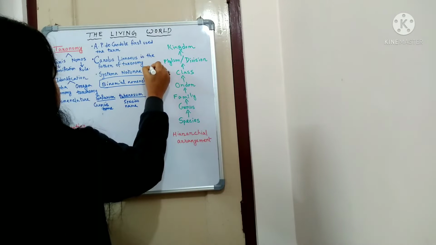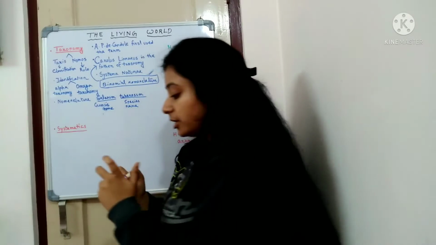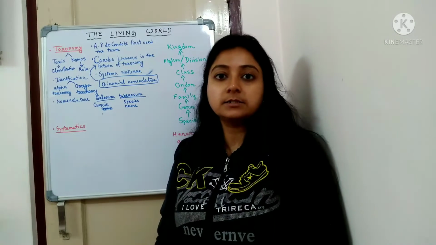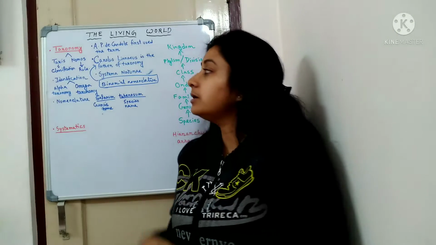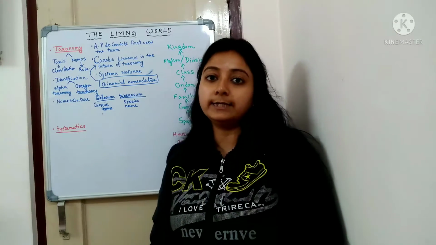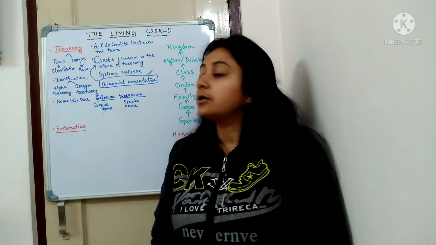So who invented this system of naming organisms? Carolus Linnaeus was the scientist who first invented this procedure: by following binomial nomenclature, after identifying a species, we can give it a name.